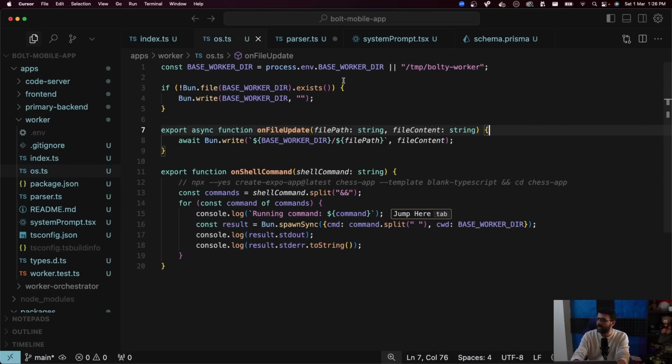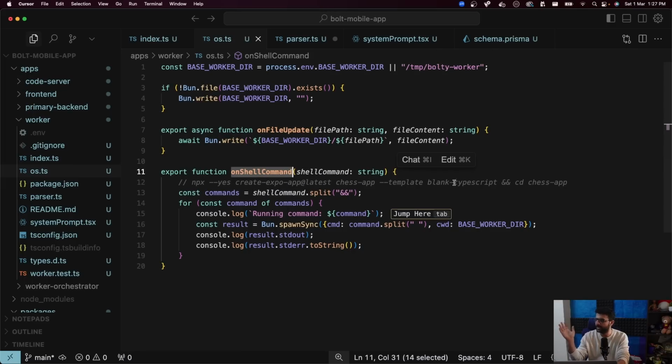So I've created a folder in /temp/ worker. This is where my user's code will be held. I will keep my user's code here, and whenever on file update gets called, I just call bun.write to write to that specific file. Whenever on shell command gets called,